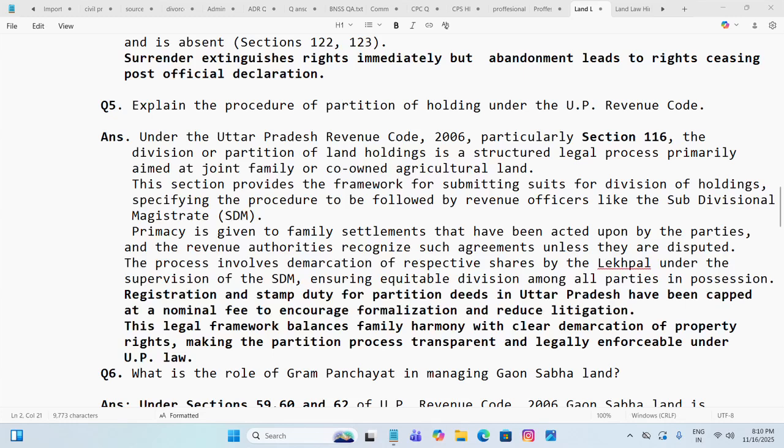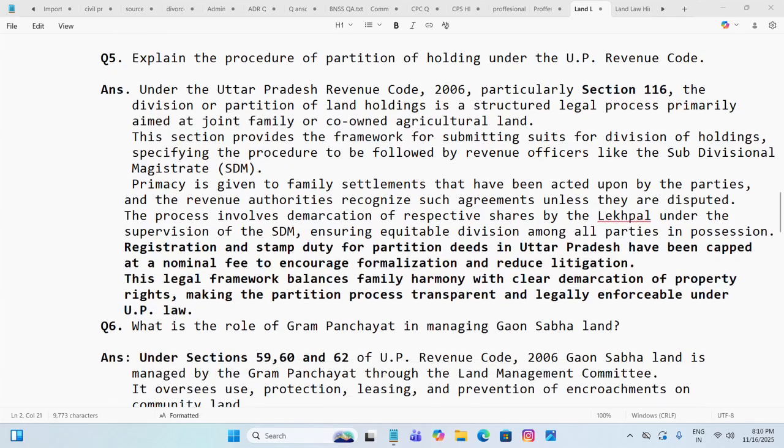Primacy is given to family settlements that have been acted upon by the parties, and the revenue authority recognizes such agreements unless they are disputed. The process involves demarcation of respective shares by the Lekhpal under the supervision of the SDM, ensuring equitable division among all parties in possession. Registration and stamp duty for partition deeds in Uttar Pradesh have been capped at a nominal fee to encourage formalization and reduce litigations.